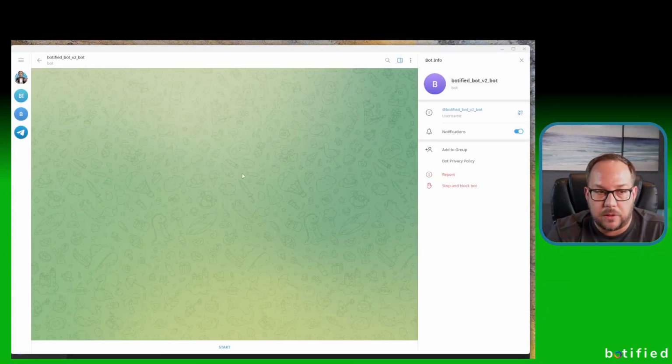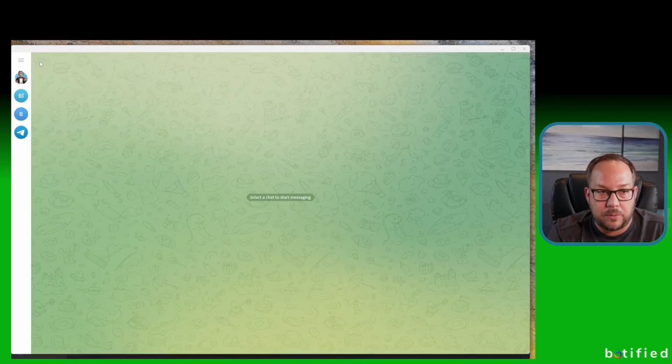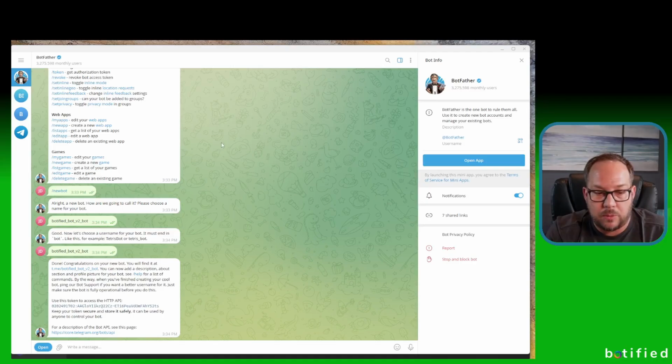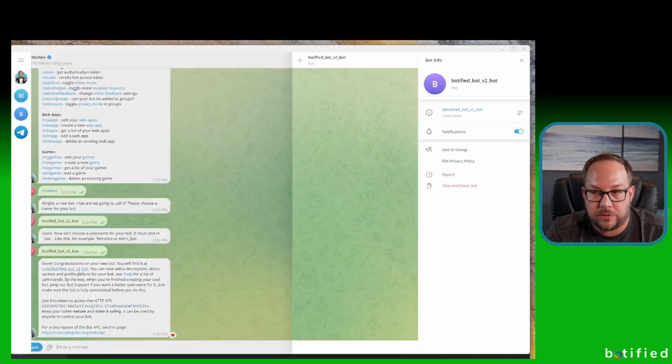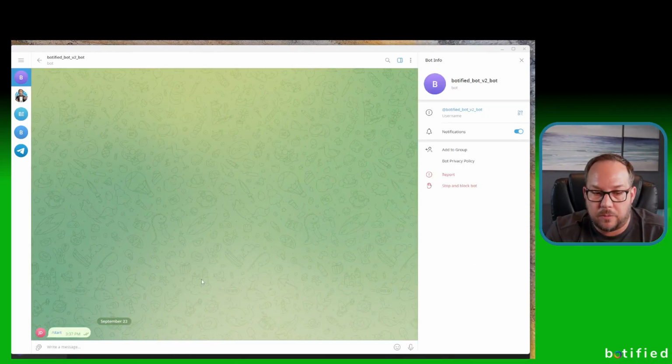There it is. We're going to go ahead and add that contact, and then we'll be able to interact with the botified bot. So now you can click your bot's name here, and then you can hit start. Once you hit /start, that is how you can start interacting with the bot. I'll just say hello, and the bot can do nothing now because we don't have it connected to N8N, but we will use this information and the API key in the next step to set up the workflow and get it connected to the bot.